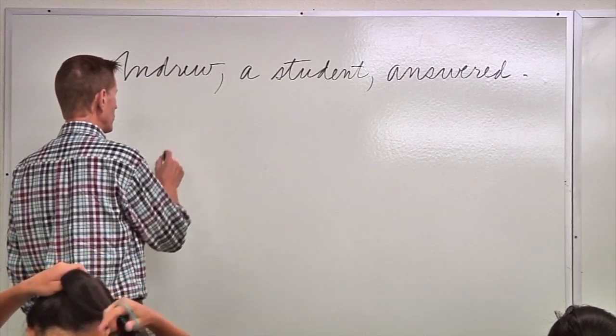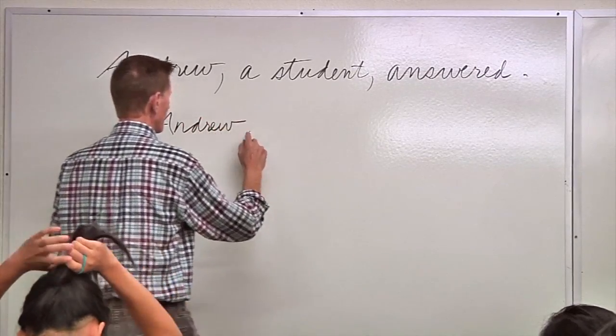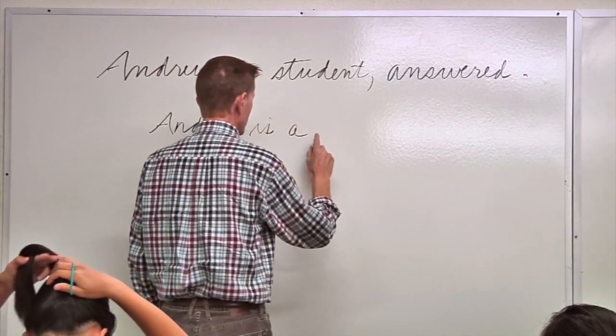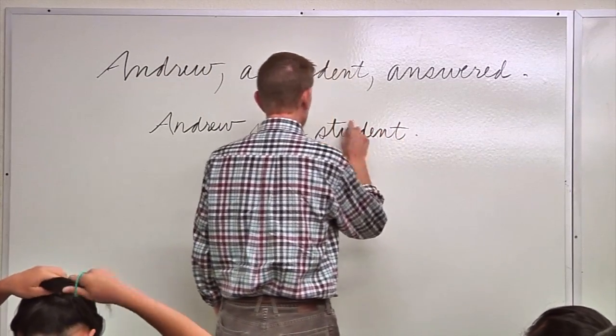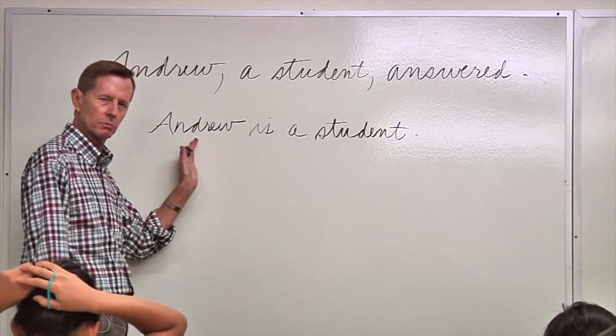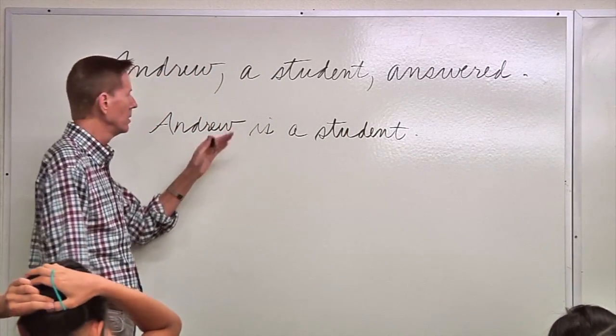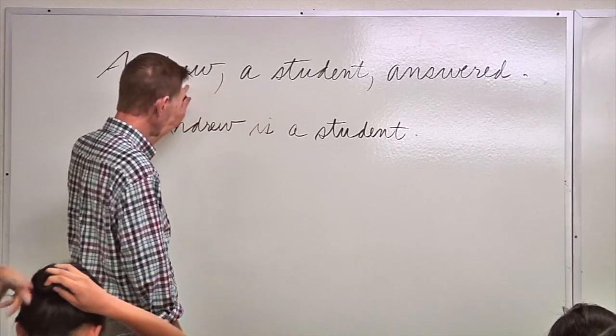If I say Andrew is a student, now, is student still another name for Andrew? Here, Andrew, a student, Andrew, my brother, Andrew, my best friend.